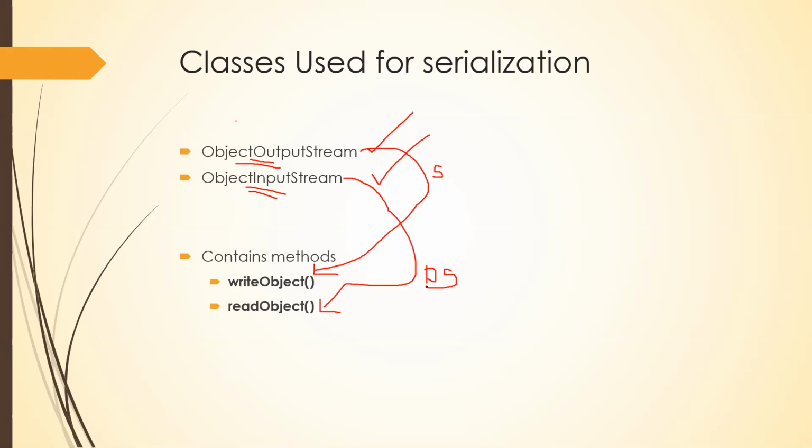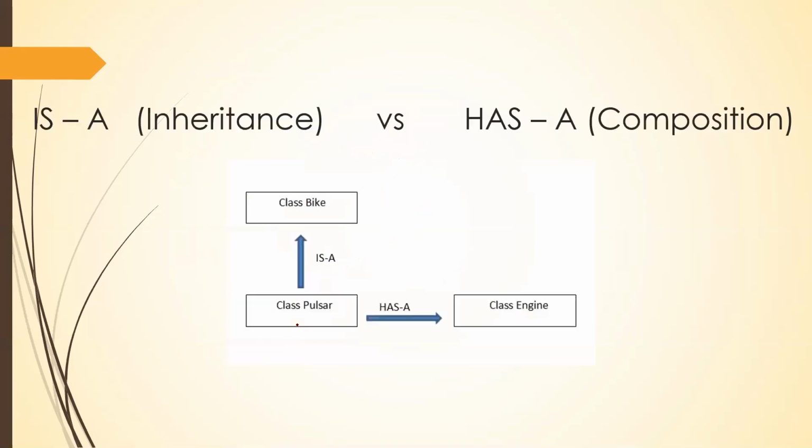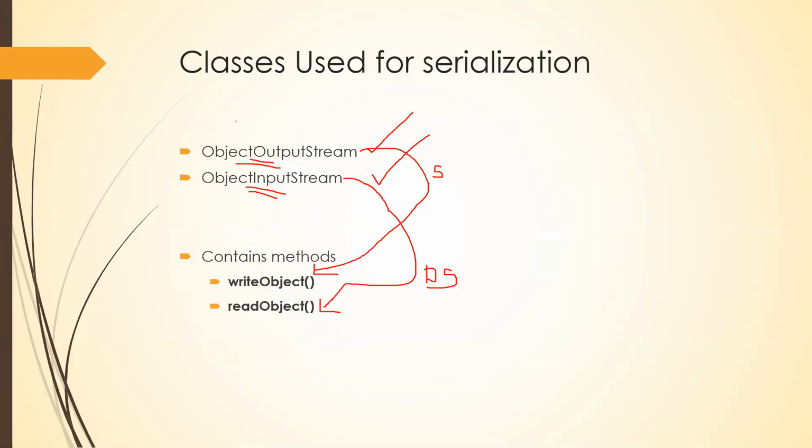These are the only two things you need to keep in mind when you do serialization and deserialization. ObjectOutputStream and writeObject, you use for serialization. ObjectInputStream and readObject, you will be using for deserialization. We'll see it with the help of a program.